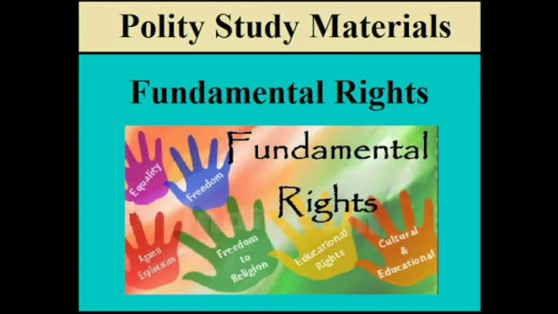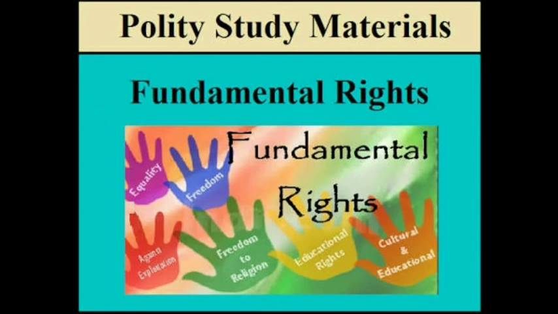Second, Article 24. This article prohibits employment of children below the age of 14 years in factories, mines, and other hazardous occupation. The practice of bonded labor has also been declared unlawful. Here in the picture you can see the right against exploitation. A small child is carting a rickshaw full of asbestos sheets, very heavy sheets. You can see the way he is struggling to take his rickshaw uphill. So Article 24 safeguards children below the age of 14 from being made to do tedious, hard work in factories and industries.